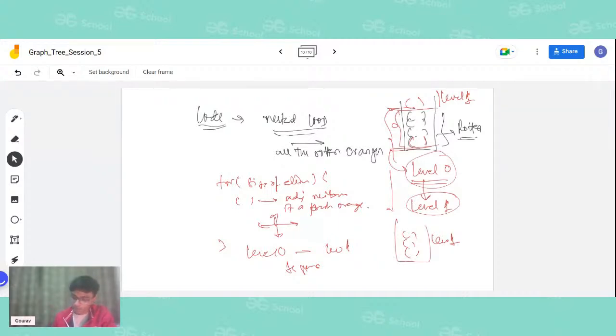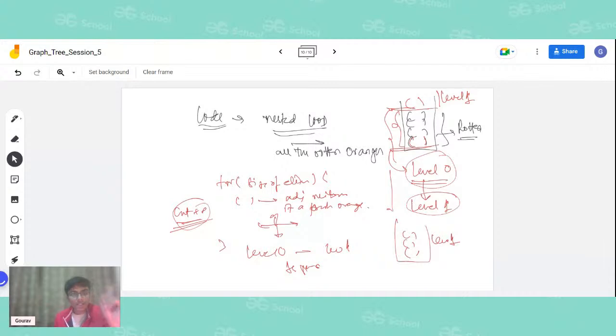After that, what we will do? What is the question asking? The question is asking us to print the time it will take. So we will keep a counter variable, a timer variable, and run a count plus plus. For the number of level traversals we are doing, we will increment the time variable and then say that this is the time required.